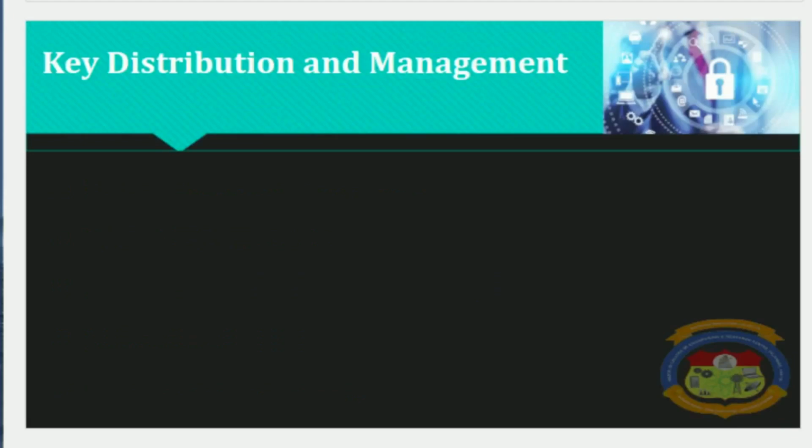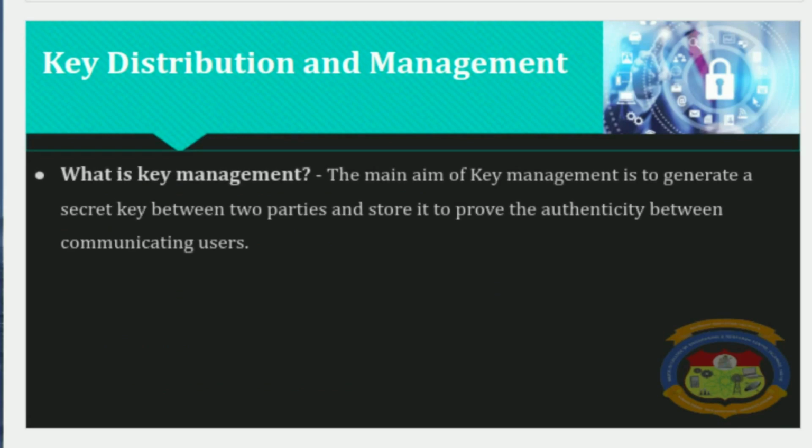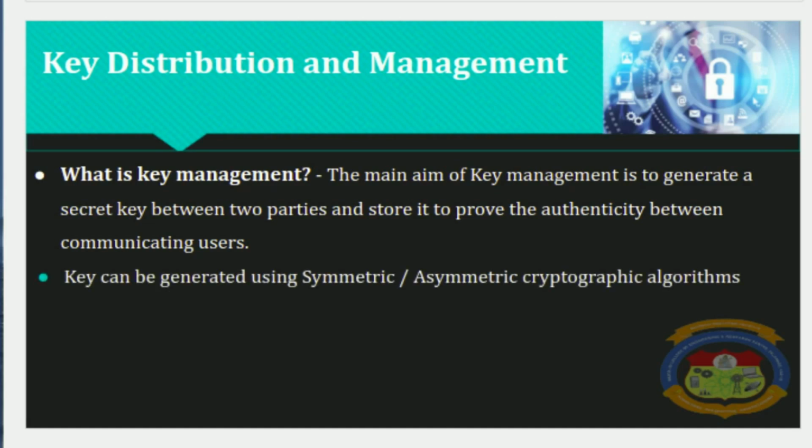Before discussing key generation and its usage, we must know what key management is. The main aim of key management is to generate the secret key between the two parties and store it to prove the authenticity between the communicating users. After that, the key can be generated by using well-known symmetric as well as asymmetric cryptographic algorithms like RSA, that is Rivest-Shamir-Adleman, then the Diffie-Hellman key exchange algorithm, and can be used later for encryption and decryption of the data.